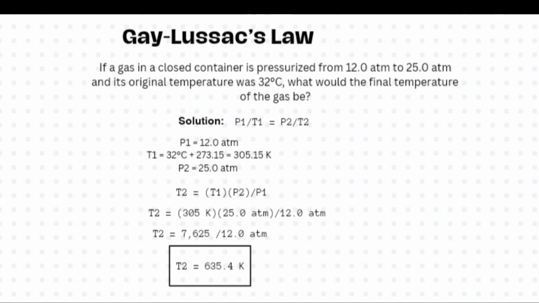Substitute the givens. The temperature needs to be converted to Kelvin. So 25 atm times 305 Kelvin divided by 12 atm will give us the answer of 635.4 Kelvin. So the final temperature is 635.4 Kelvin.